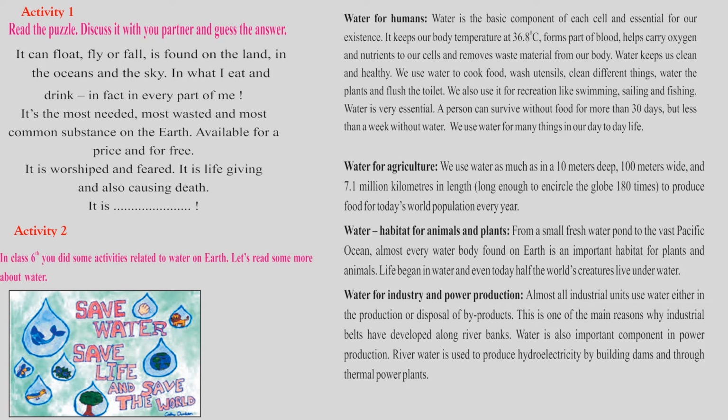Water is also an important component in power production. As I told you, for electricity, water is the most important part. River water is used to produce hydroelectricity. Hydro means water, isn't it, children? From the water, electricity is formed by building dams and through thermal power plants.